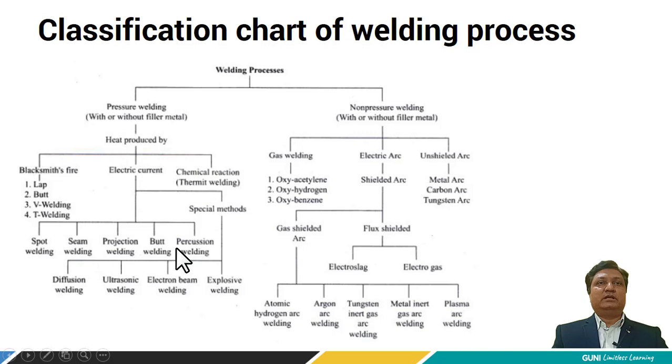Electric welding can also be classified by the special methods called diffusion welding, ultrasonic welding, electron beam welding and explosive welding. Blacksmith fire welding is further classified into four types: lap, butt, V welding and T welding. So in this chart we have seen the various types of classification of welding process. Now let's see the various elements of welding process.